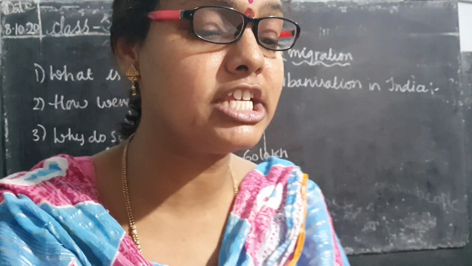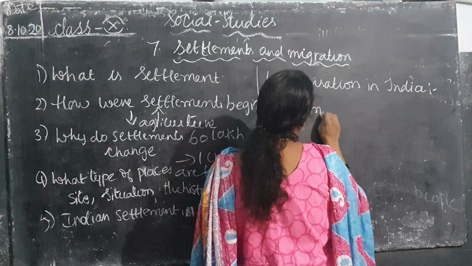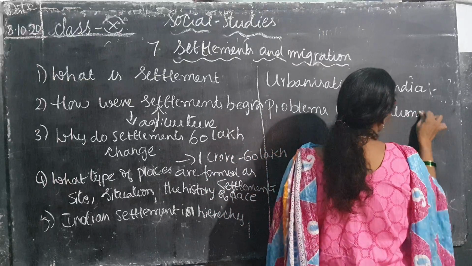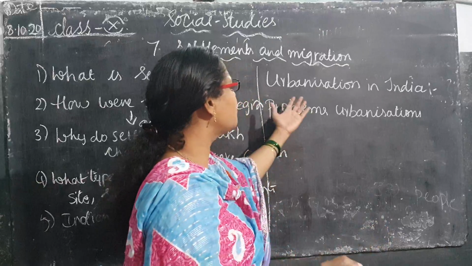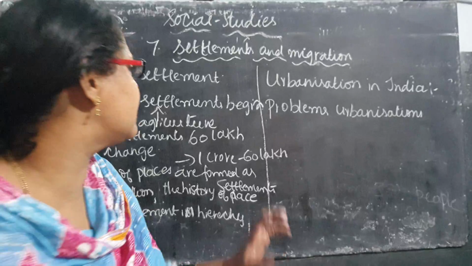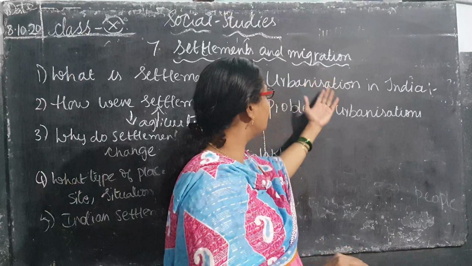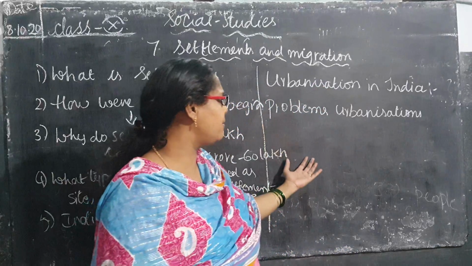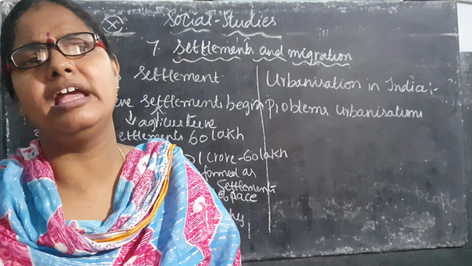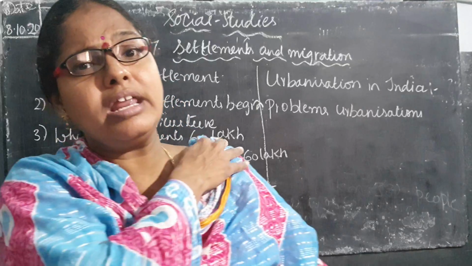Here, what is the next point? Problems of urbanization. What problems do you think there are, children? When all the people go and settle in towns and cities, what happens to the villages? People do not want to live in rural areas because they do not have facilities. And what are the problems in urbanization? When all the rural people come and settle in urban areas, there is a lot of pollution and a lot of vehicles. The population increases in urban areas and decreases in rural areas.